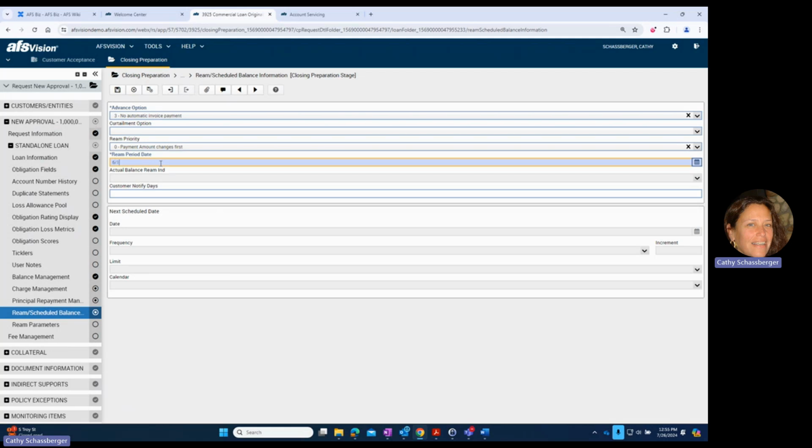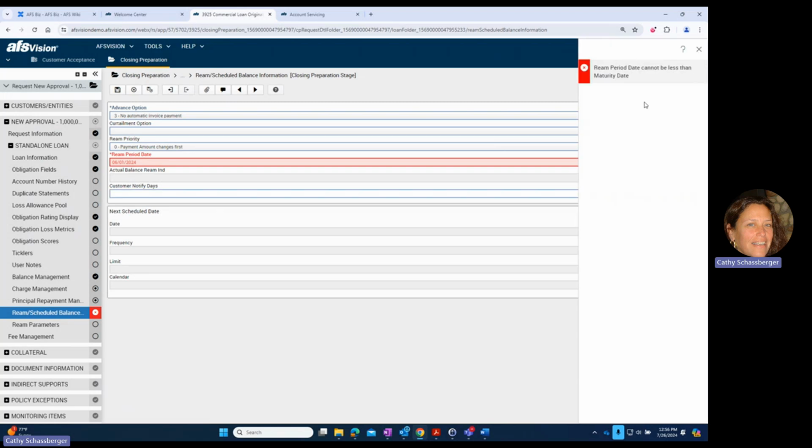So let me just put in my amortization term, and you'll see that I have a red field. AFS has guardrails within the system, and it's telling me that the RAM period cannot be less than the maturity date. So just be aware that the RAM term can be greater than the maturity date.